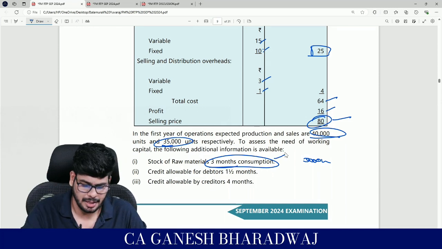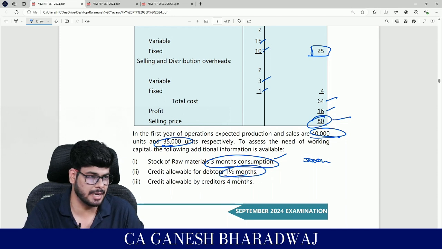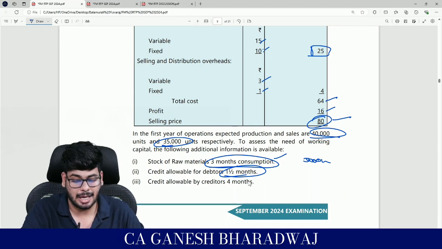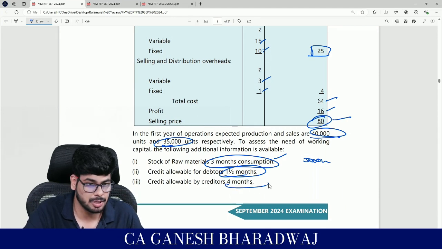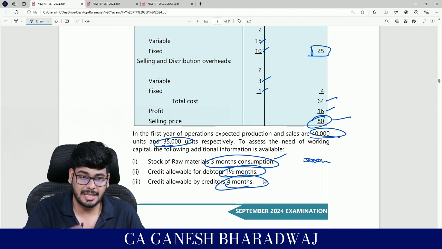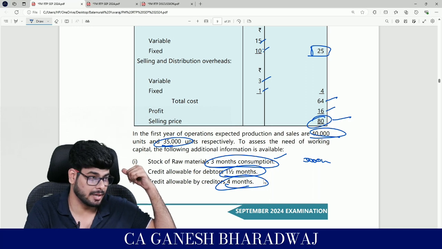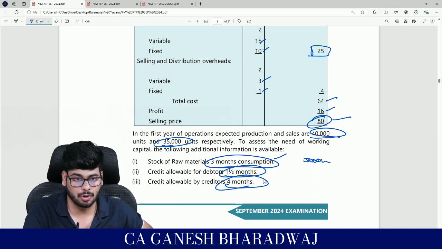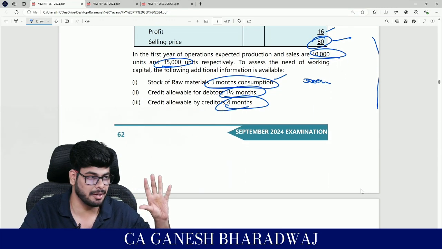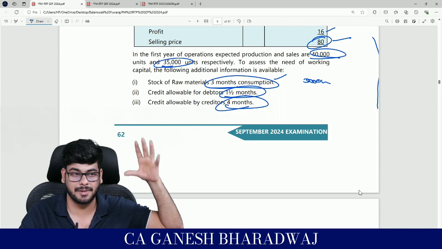Clear with this, right? Then you have credit allowable for debtors is 1.5 months, which means if I make the sale today, only after 1.5 months I'll be able to recover the money from them. Credit allowable by creditor is going to be how much? 4 months, right? So now just by looking at this itself, you can know that the company has a very good working capital position, because when they are selling, they will recover it in 1.5 months. But when they are going to get the credit, they need to pay it only after 4 months. It's a good deal that they have struck. Are you clear with this? See, these are certain things that you can actually find out when you're reading companies' financials, right?